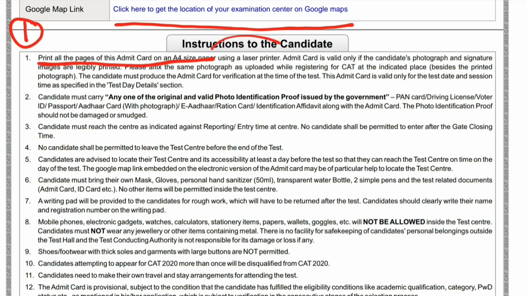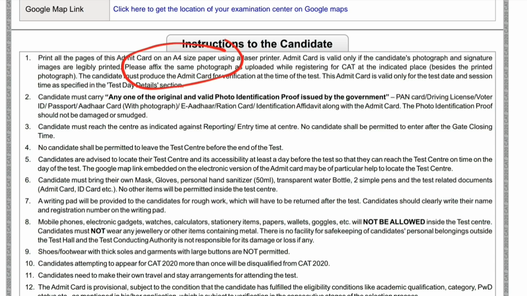Number two is the printout. You have to take an A4 size laser printout, which is a normal printer. These days almost all the printers are laser only. And the photo has to be there. You don't need a color printout. A normal black and white printout will do.